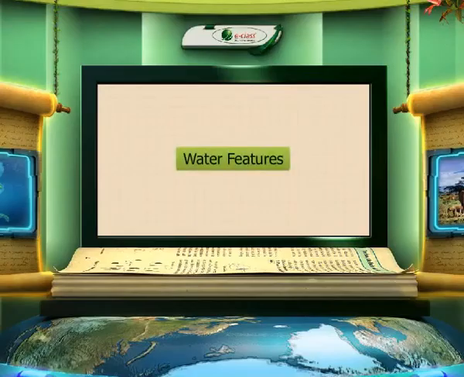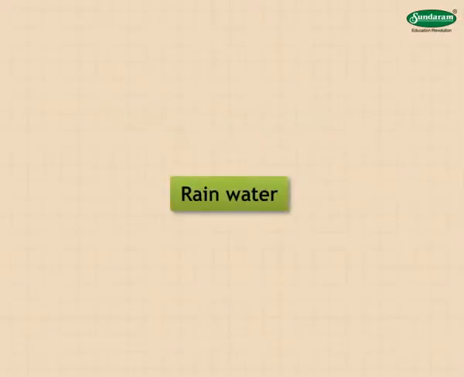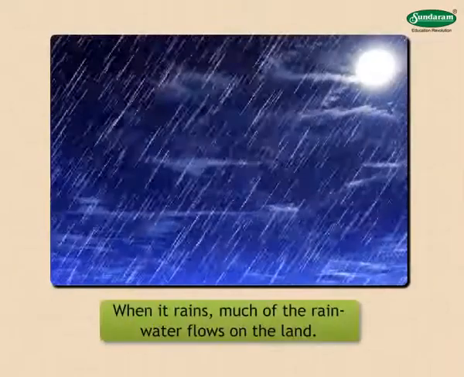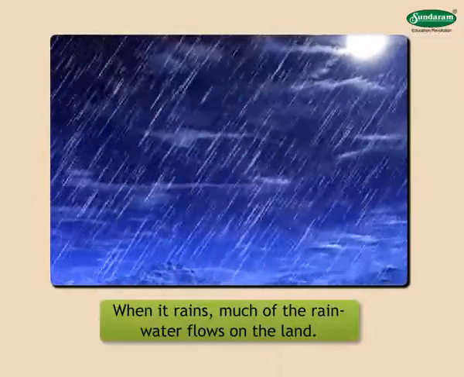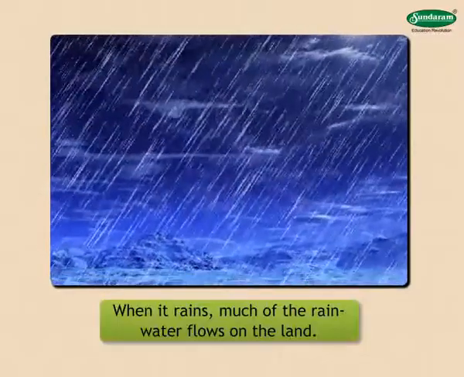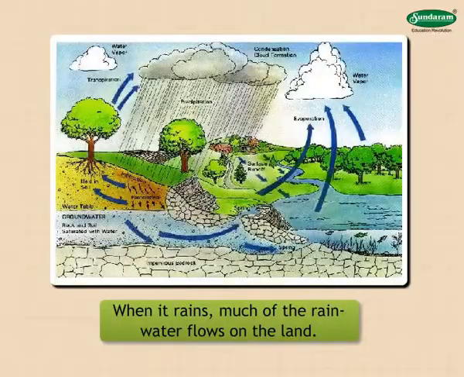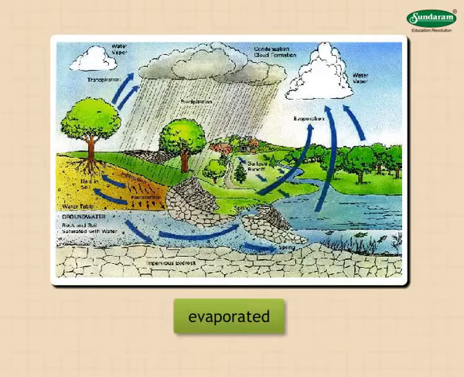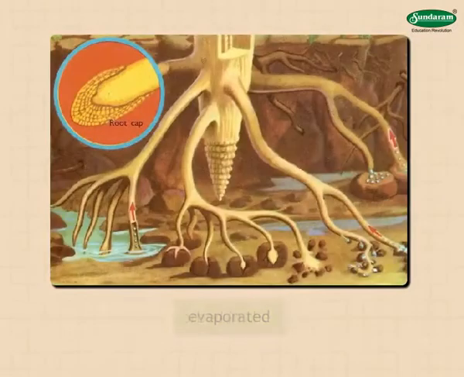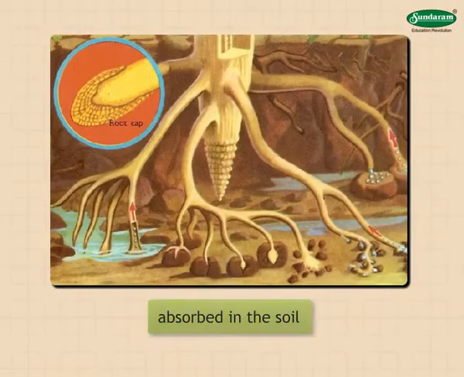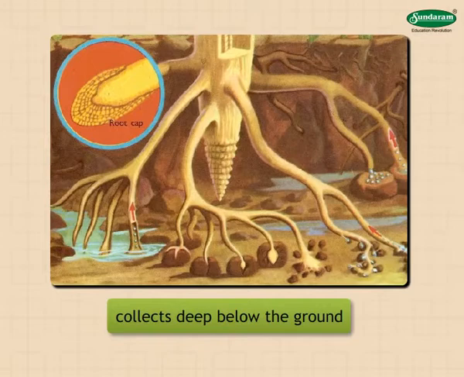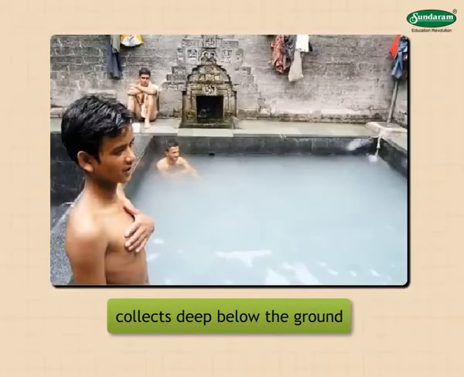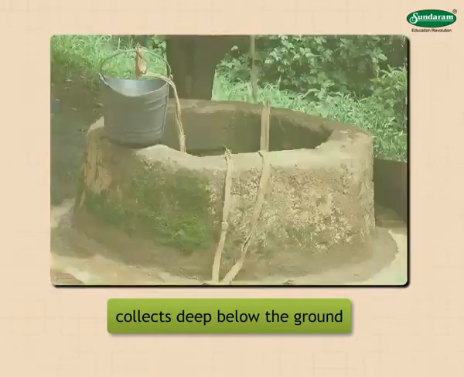Water features. Rainwater. When it rains, much of the rainwater flows on the land. Some of the rainwater gets evaporated. Some gets absorbed in the soil and collects deep below the ground. Later, it becomes available to us in the form of springs or wells.